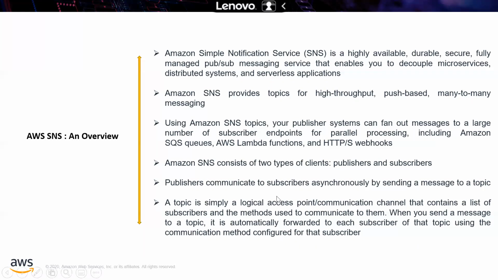The publisher communicates to subscribers asynchronously by sending messages to a topic. A topic is simply a logical access point, a communication channel that contains a list of subscribers and the methods used to communicate to them. When you send a message to a topic, it is automatically forwarded to each subscriber on the topic using the communication method configured for that subscriber.